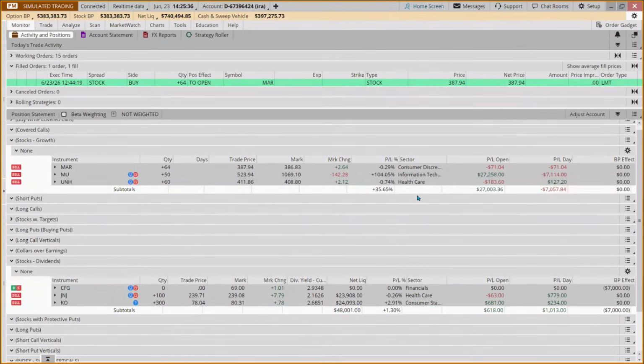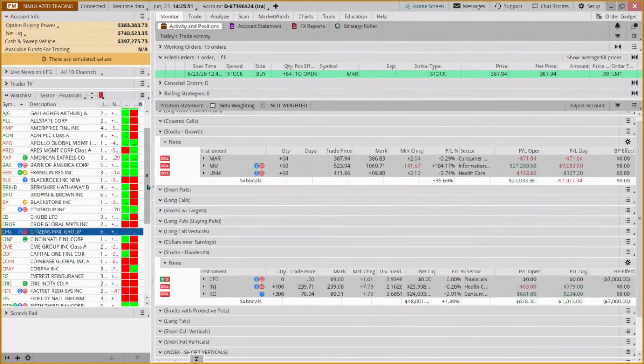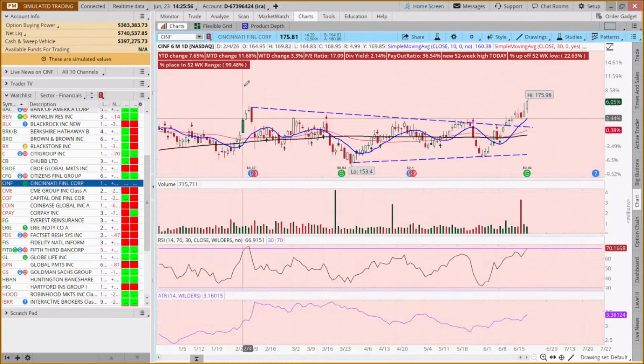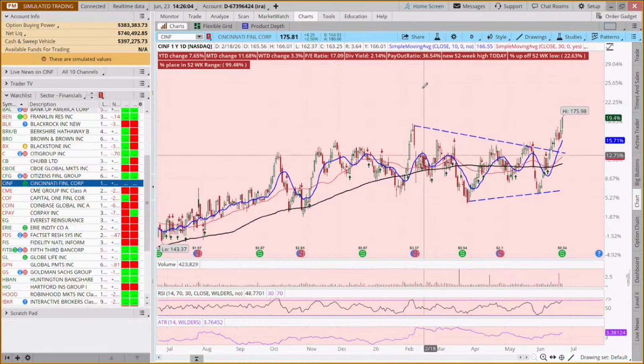And when we look at this, we don't have any other stocks in the financial space. And so we might say, well, maybe we keep on looking. And maybe there's another stock in this space that might be appealing. And so we go back to our charts. So here is Cincinnati Financial. And it, like so many of the other stocks in this sector, was consolidating. And this one I've drawn a pennant pattern on.